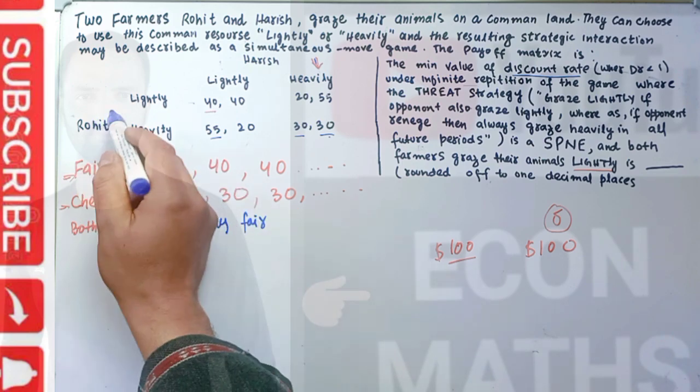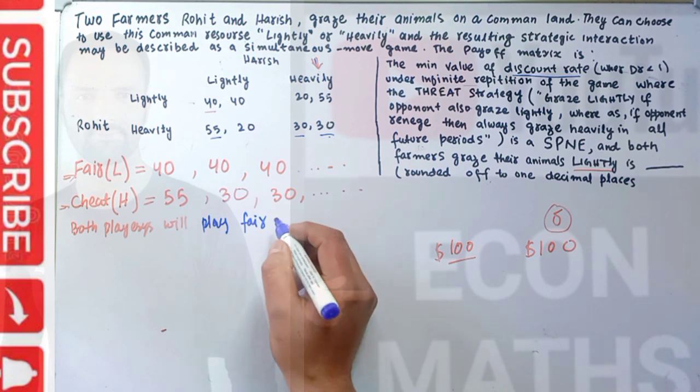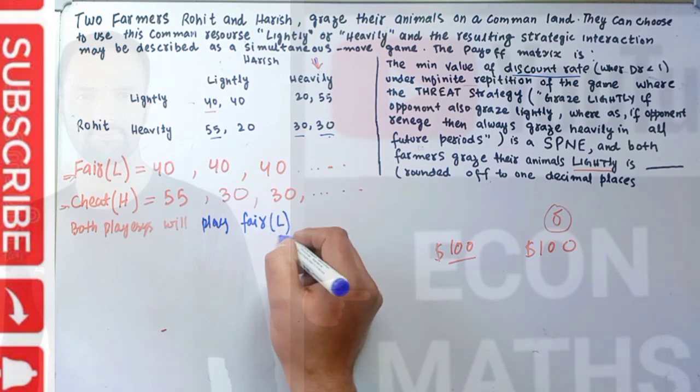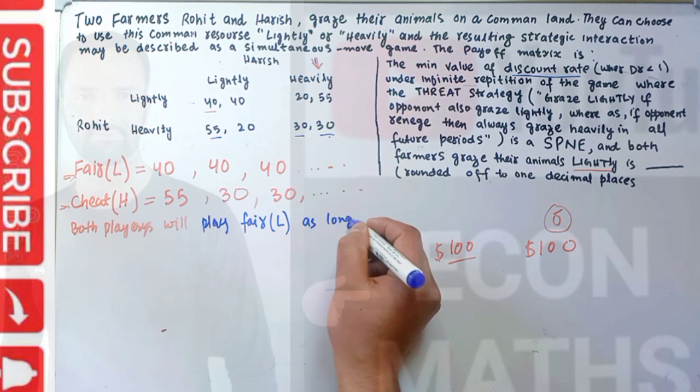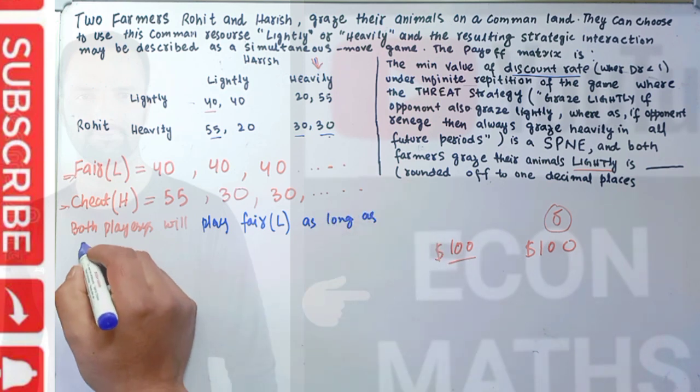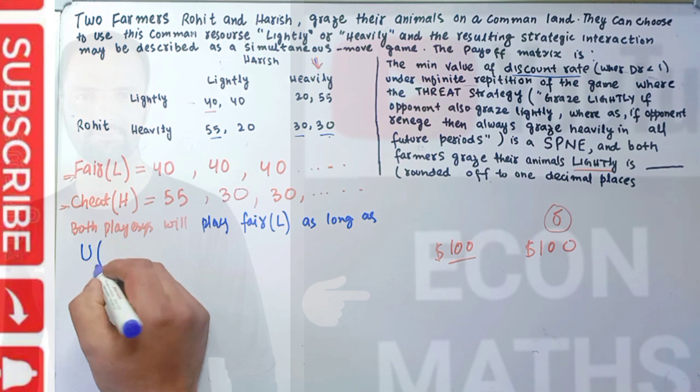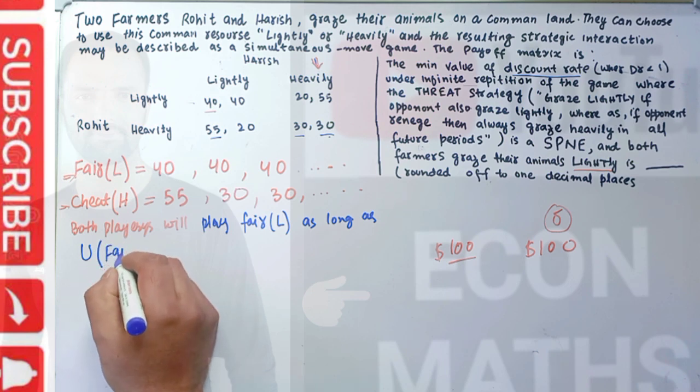Fair means both players will cooperate with each other. Use strategy L as long as the utility by the fair strategy, that means grazing lightly.